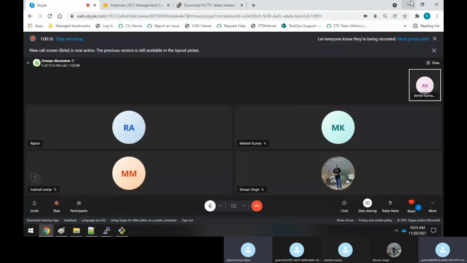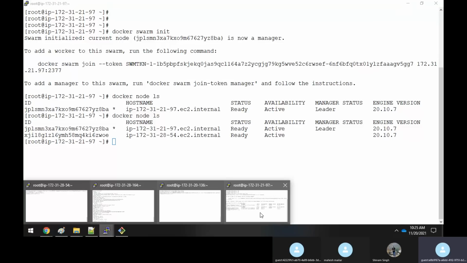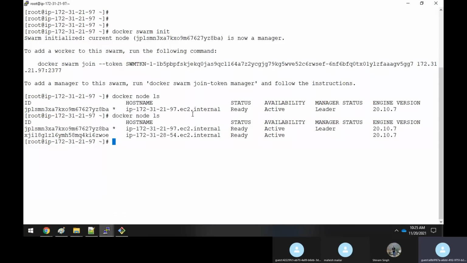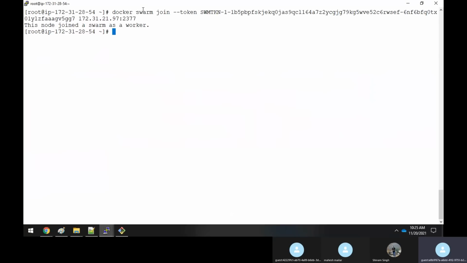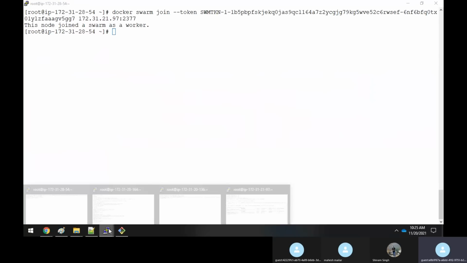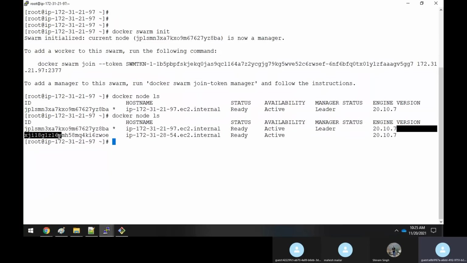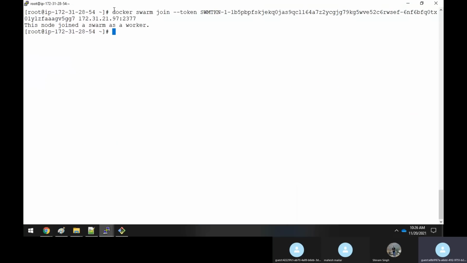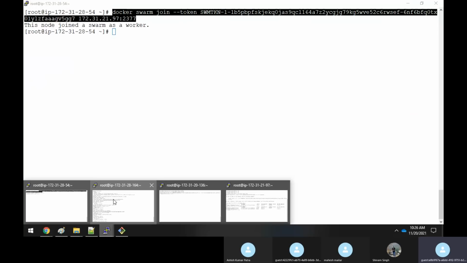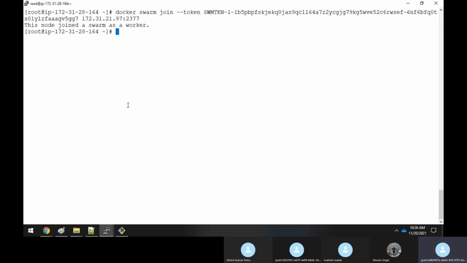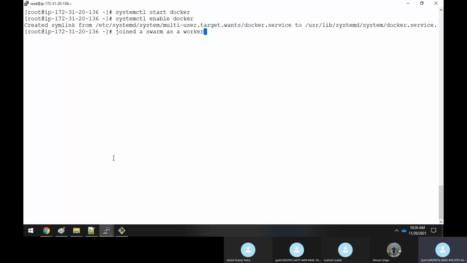Okay, thank you. So now you have made this the master and you have been executing this command. This command will make sure that this becomes a worker node. When I go to the master again and execute docker node ls, it shows that this node has also been added to the Docker Swarm cluster, and it acts as a working node. Similarly, I will take the same command and execute it on the other two nodes also, so that they act as working nodes. Okay, sorry, I think I have to run the command.